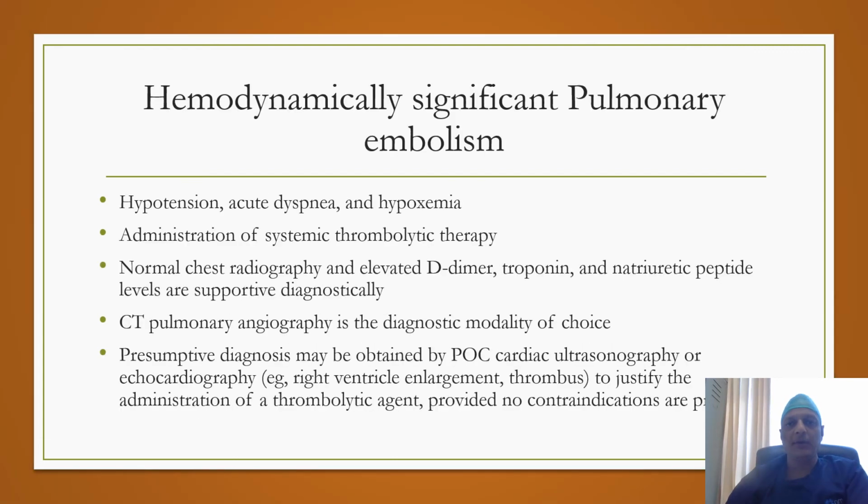Only hemodynamically significant pulmonary embolism causes shock state, and such patients present with hypotension, acute dyspnea, and hypoxemia. The diagnosis is supported by a normal chest radiograph and elevated values of D-dimer, troponin, and natriuretic peptide. While CT pulmonary angiography is the modality of choice for diagnosis, a presumptive diagnosis can be obtained with point-of-care ultrasonography, and there may be right ventricular enlargement or thrombus on point-of-care ultrasonography. This is the reason to justify the administration of thrombolytic agents in patients who are hemodynamically unstable, provided there is no contraindication to thrombolytic therapy.